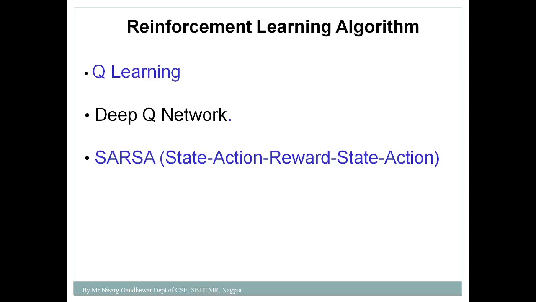Now next is the reinforcement learning algorithms. There are three different algorithms in reinforcement learning. One is Q learning, which is a very popular algorithm that can be used to implement this concept. Another advanced algorithm is the deep Q network. And the third algorithm is SARSA, state-action-reward-state-action. So these are the three algorithms that you can use to implement reinforcement learning.